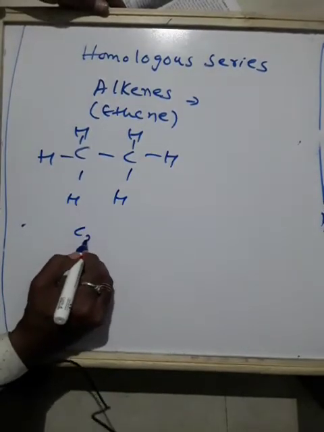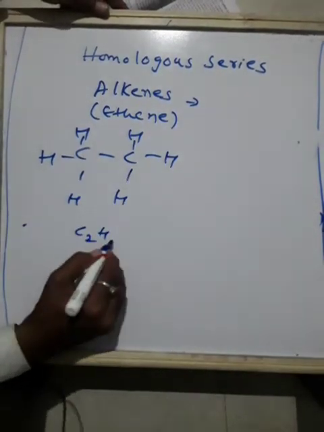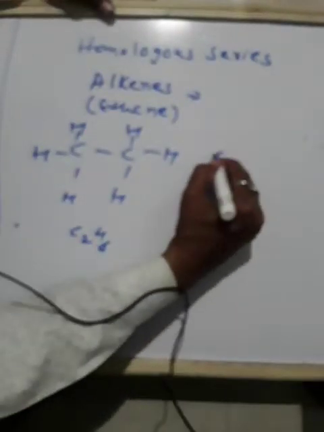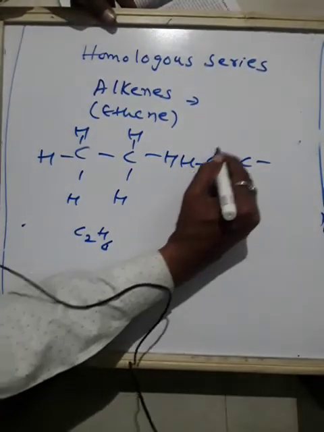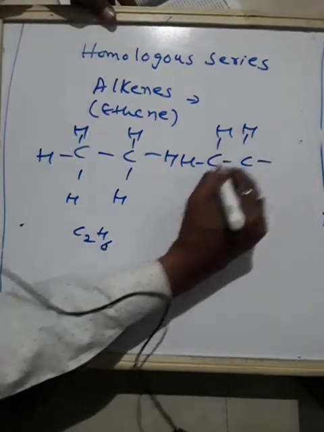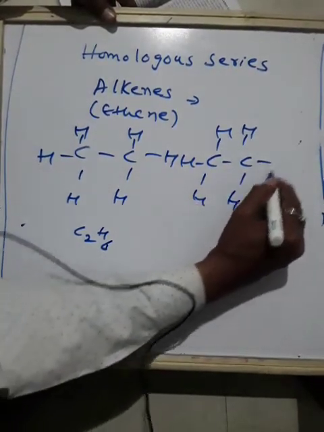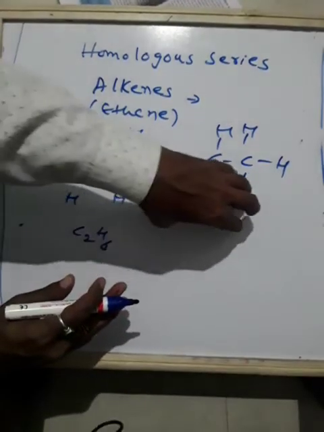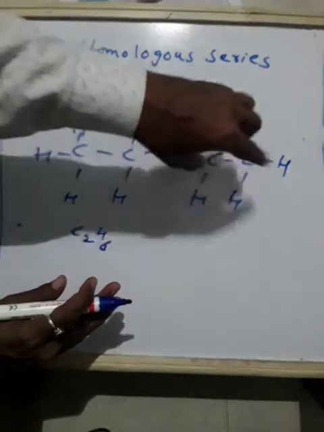This is C2H6. Now what will I do? CH as it is, H as it is, H as it is, H as it is. I write one more. Here two hydrogens will combine and form a single bond.